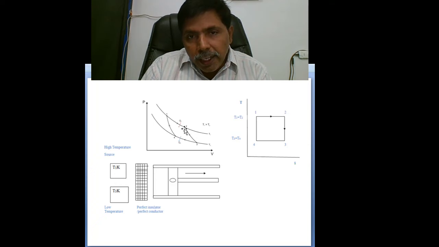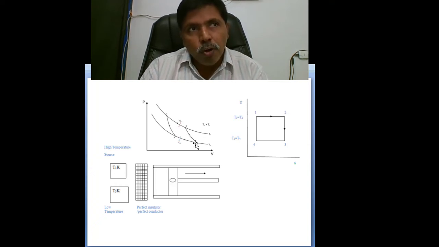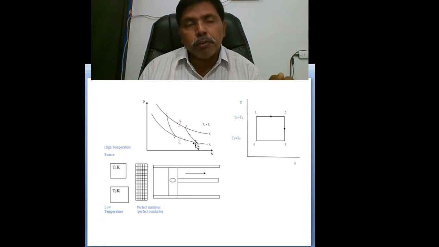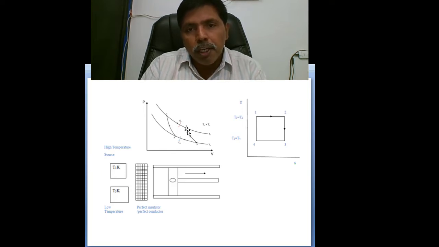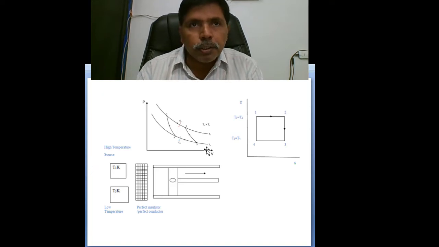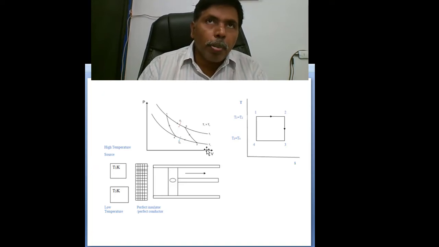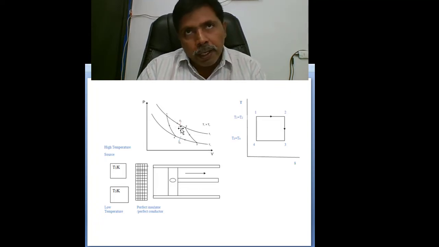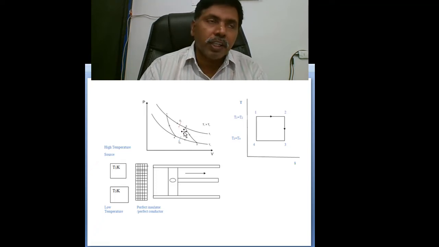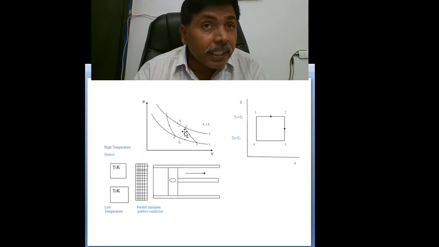And next, adiabatic expansion. What is the beauty of adiabatic expansion? There is no heat loss. Whatever internal energy the working medium has, further expansion will take place, the piston will move further, and it will reach bottom dead center. So theoretically, we are assuming that heat supply also produces work and adiabatic expansion also produces work. But in practice, what is the problem?